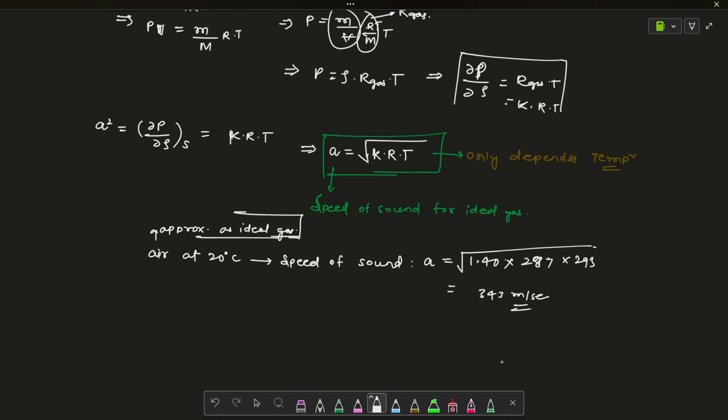So if the air velocity reaches a significant fraction of the speed of sound, say 100 meters per second, then we must account for compressibility effects.